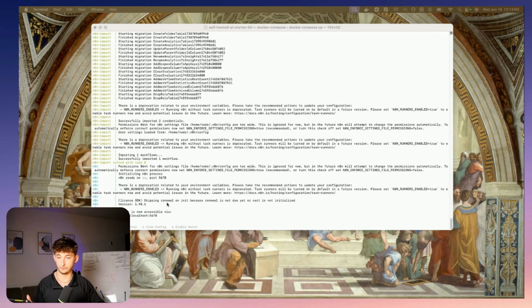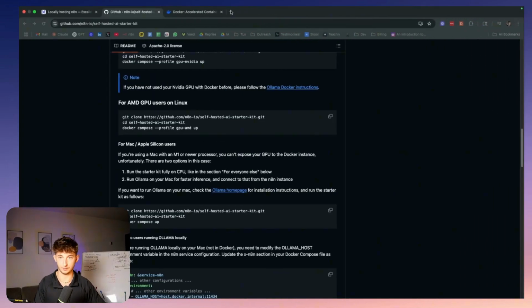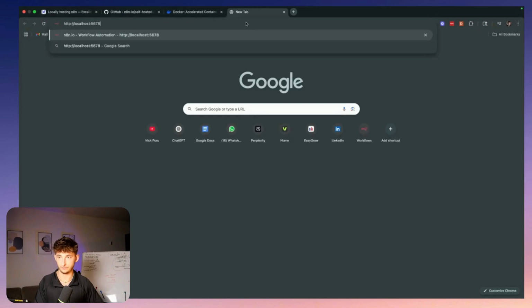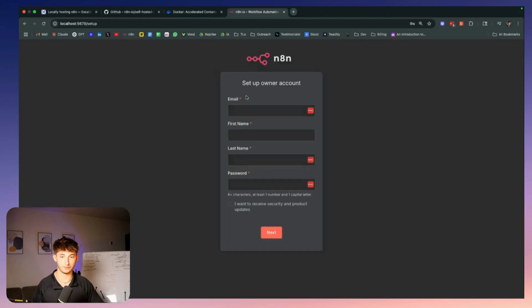Okay, so it just finished running. You can see that the editor is now accessible via localhost:5678. So what I'm gonna do is copy this and, before we go into Docker or anything, I'm just going to search up localhost:5678 in my browser, and we're gonna see what comes up. Okay, this is exactly what we're looking for.